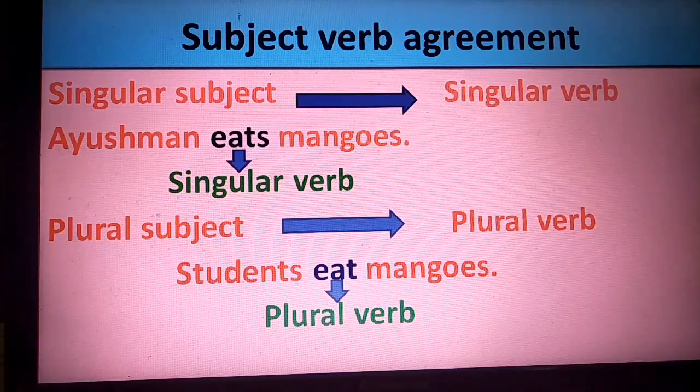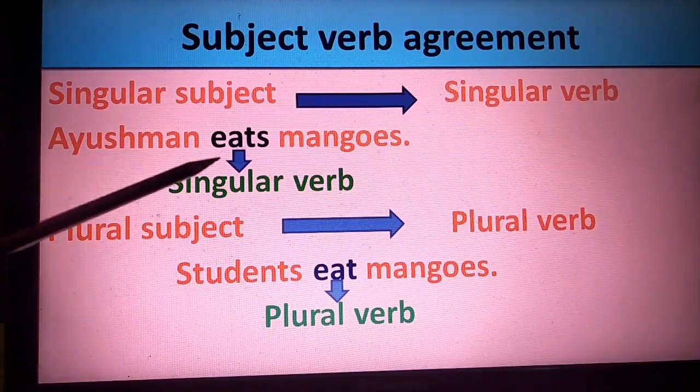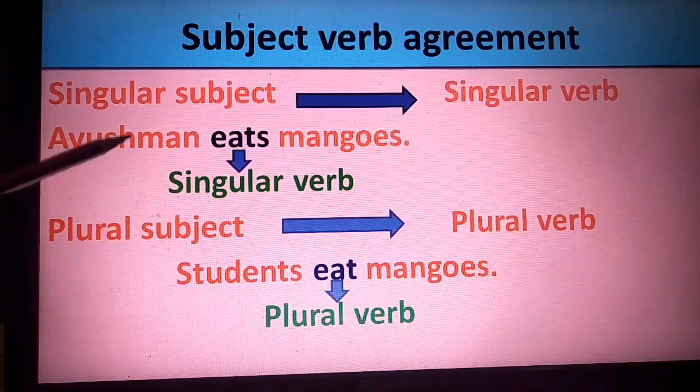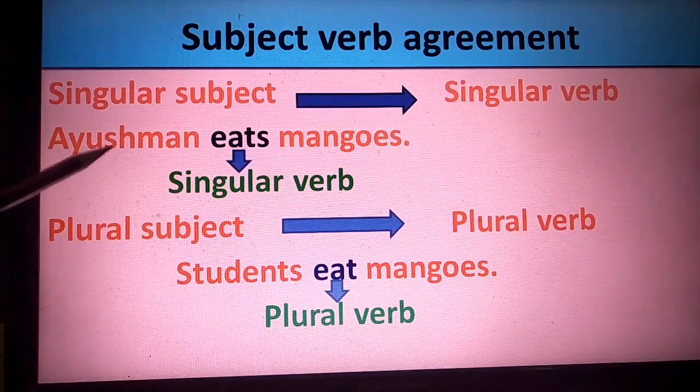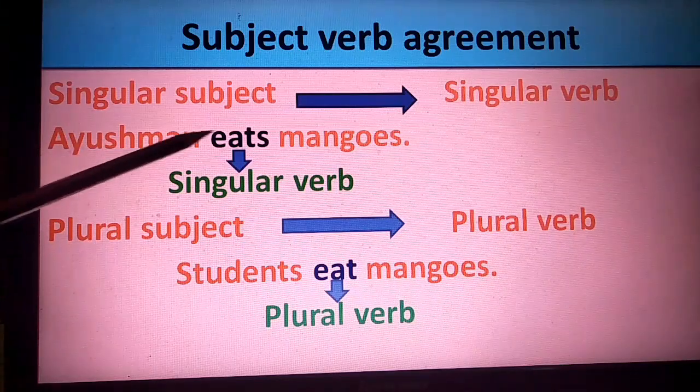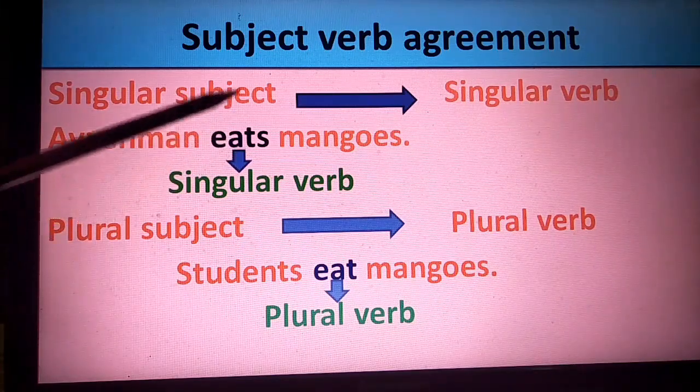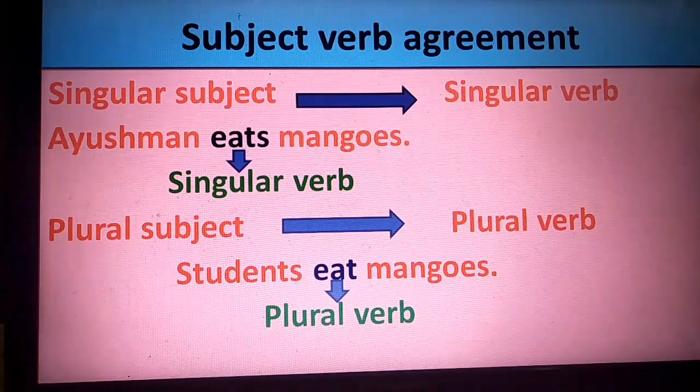My dear students, in this particular class, we shall see the subject-verb agreement. We know when we write or when we speak, it is important that we use the correct form of the verb. And the basic rule is if the subject is singular, the verb has to be singular. Take for example, Ayushman eats mangoes. In this example, Ayushman is the noun, the subject, which is singular, and the verb eats is also singular. It has to be in that particular way.